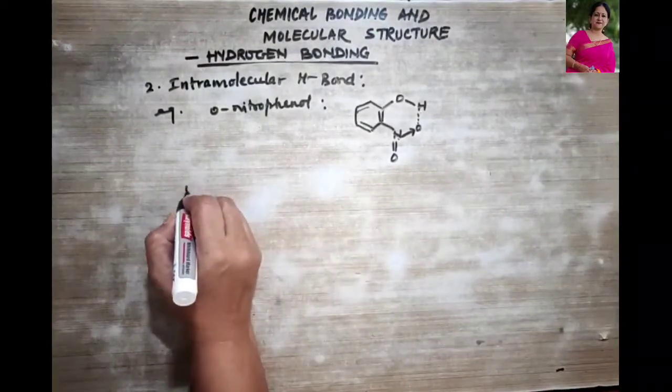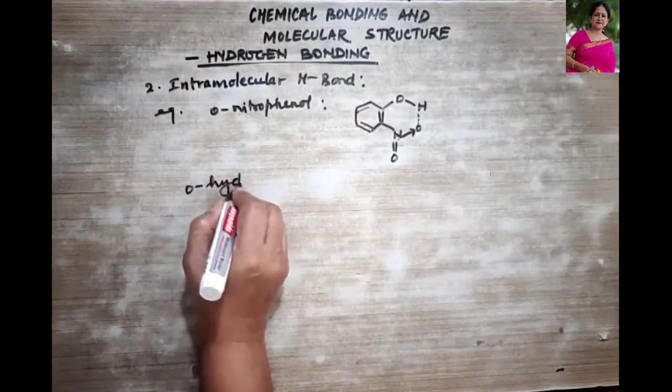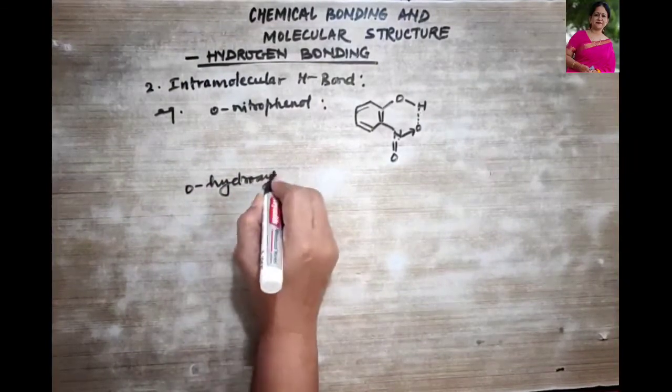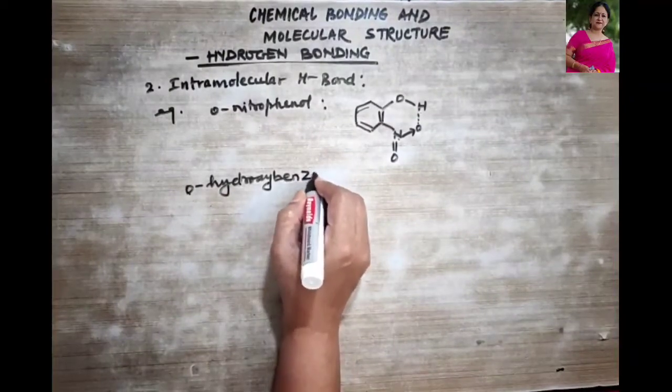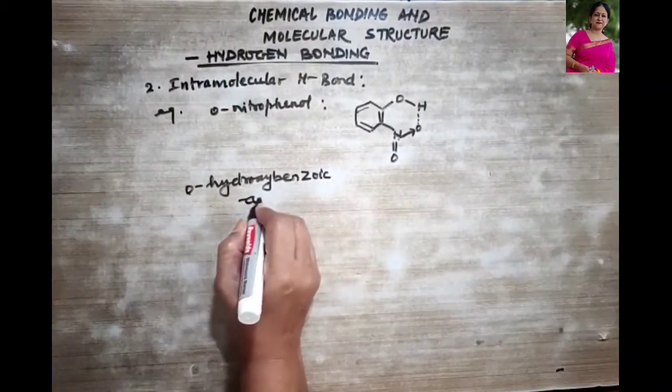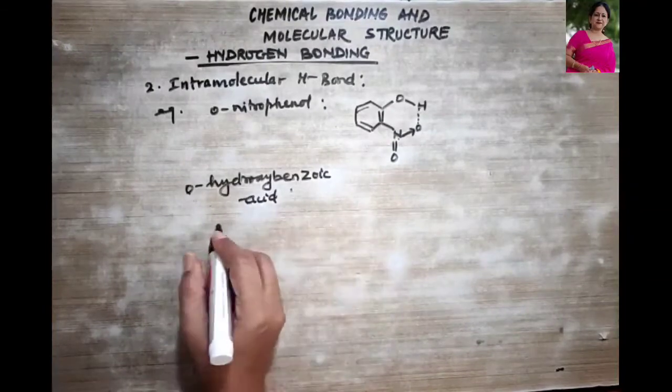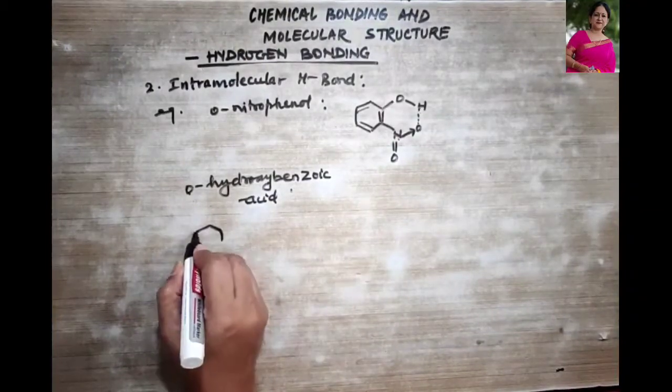One more example is of O-hydroxy, ortho-hydroxy benzoic acid. So how do we draw this?